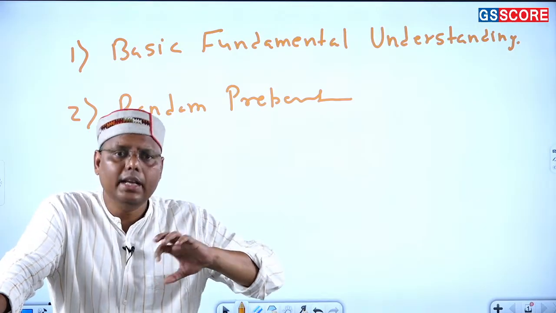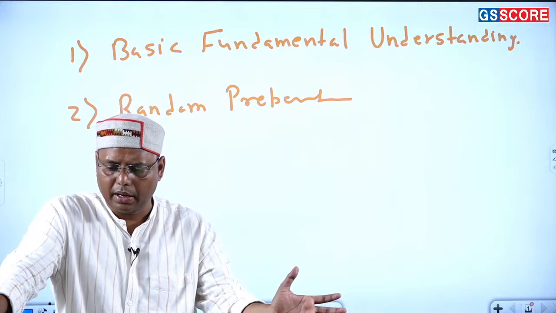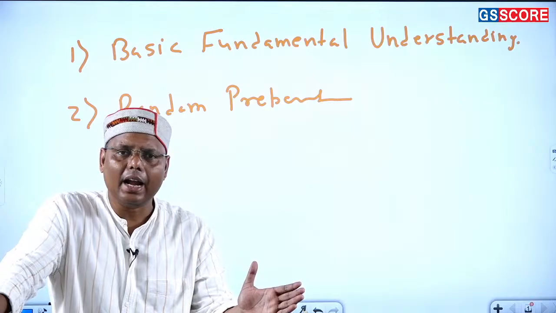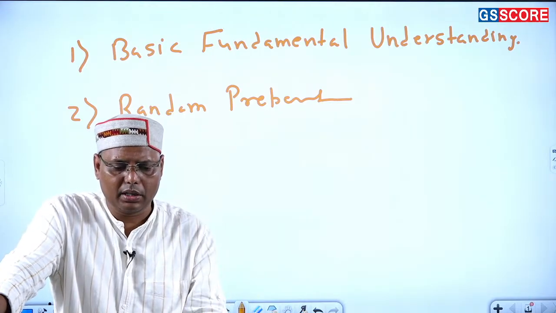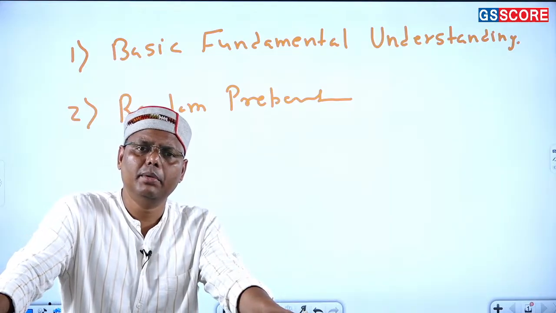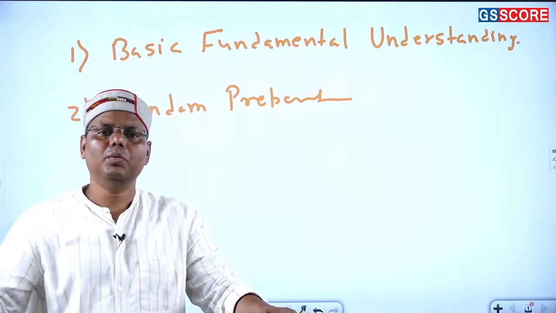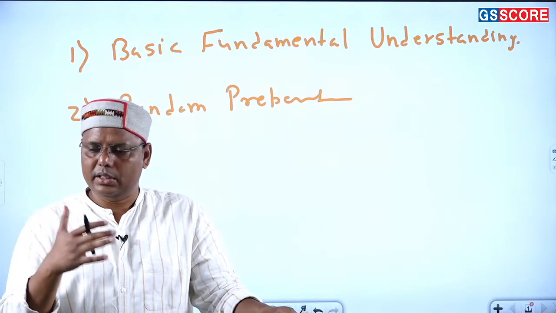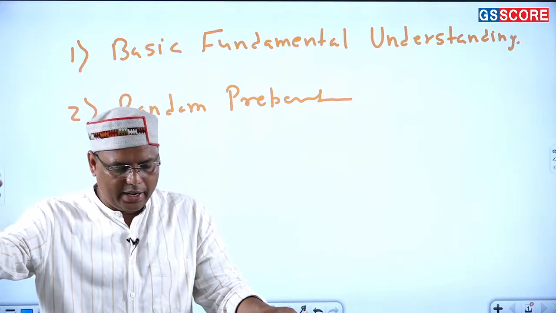If you start from anywhere, that is fine, randomly you have been reading anything, but now you were reading ancient, then you started reading medieval, and from medieval you went to modern. If you shift randomly like this, then the understanding I am talking about, frankly speaking, you won't be able to develop any understanding, because ultimately you need to fix it in your mind that history should always be studied chronologically, because ultimately when you enter into the next period, right?